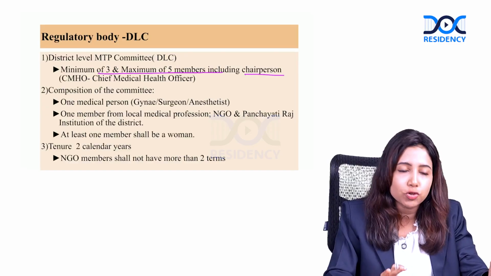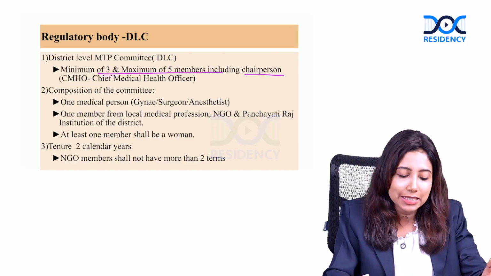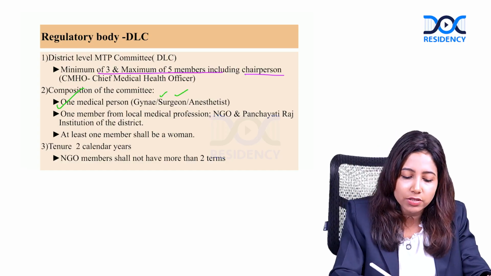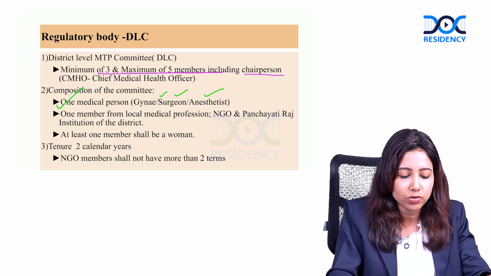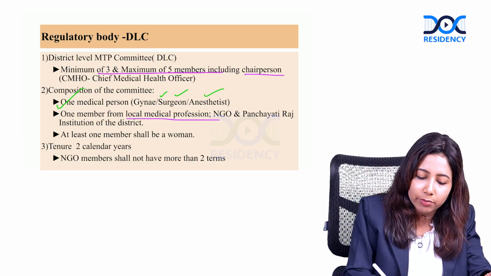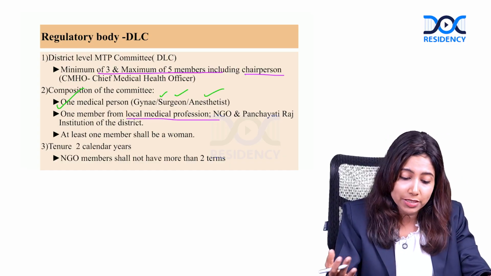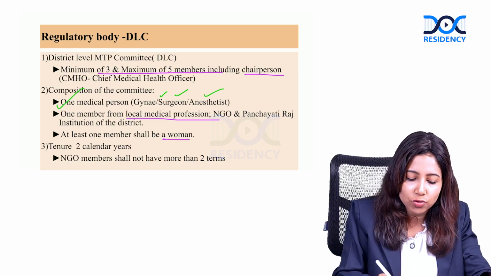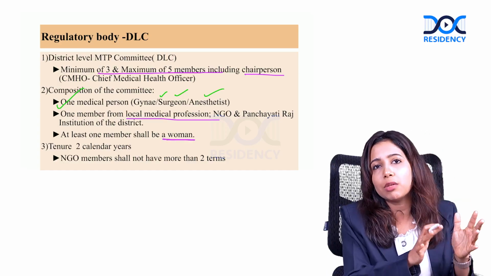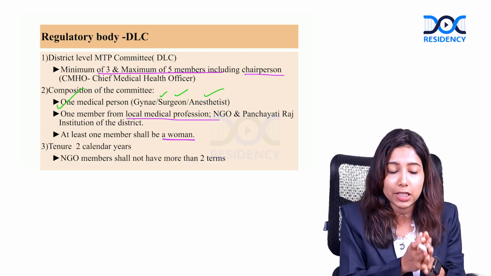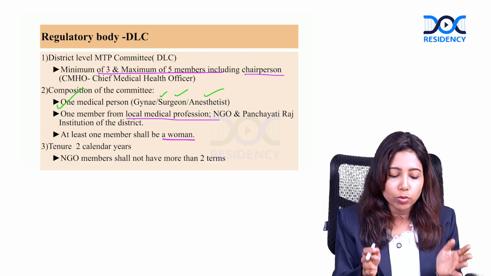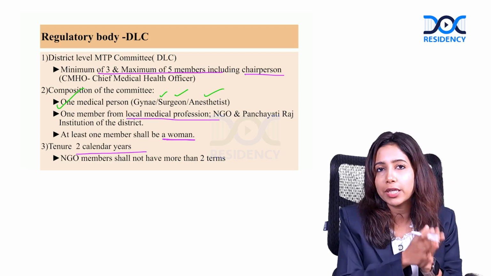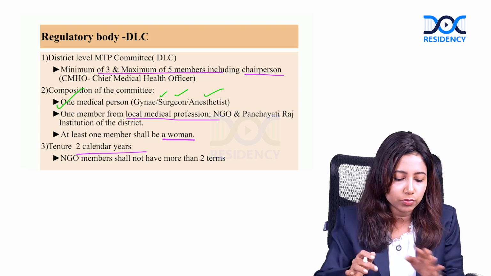The main composition includes 1 medical person, either a gynecologist, surgeon, or even an anesthesiologist, and 1 person from the local medical profession, either an NGO, Panchayati Raj, or institution of the district. At least 1 member has to be a woman. The tenure is a maximum of 2 calendar years. The NGO members shall not remain in the committee more than 2 terms or 2 years.